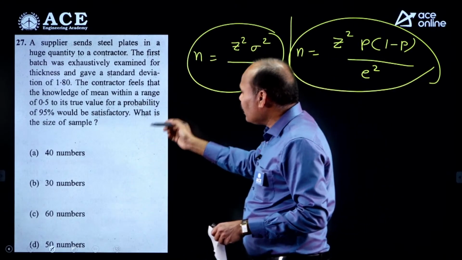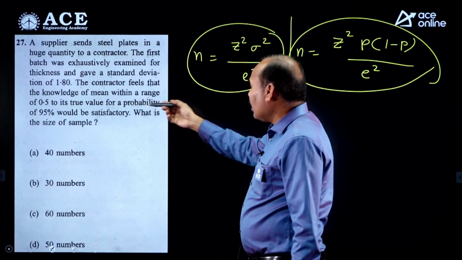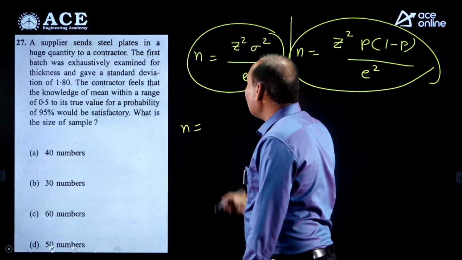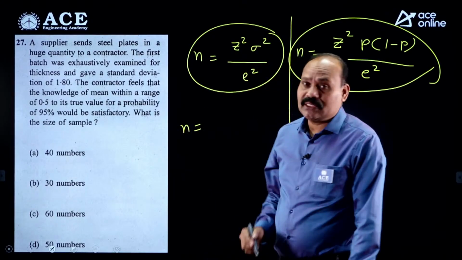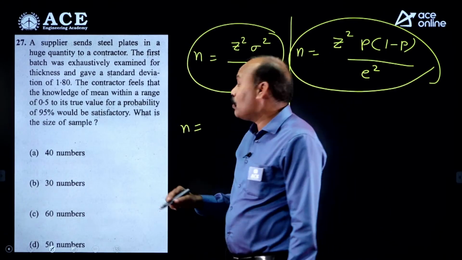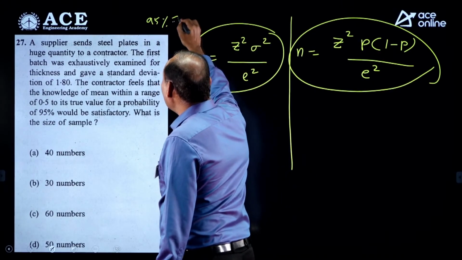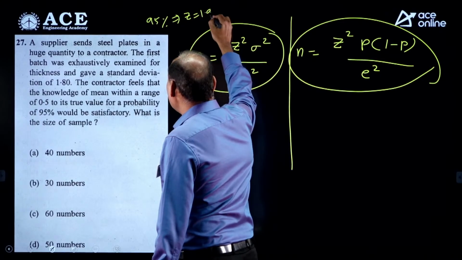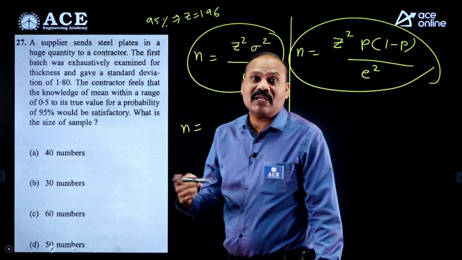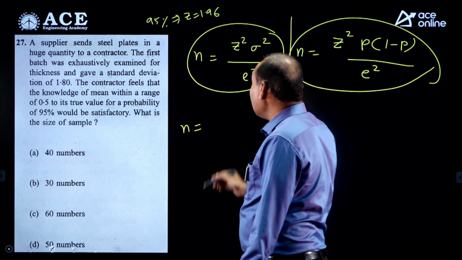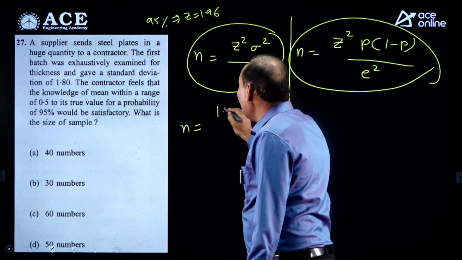What is the standard deviation value here? 1.8, and the error value, the range they mentioned, is 0.5. So you can substitute n is equal to z. For 95%, the z value is equal to 1.96. So 95% z value is equal to 1.96, standard. If it is 90%, it is around 1.65. 99% means it is 2.57. But right now 95% is mentioned. You have to remember this 1.96.